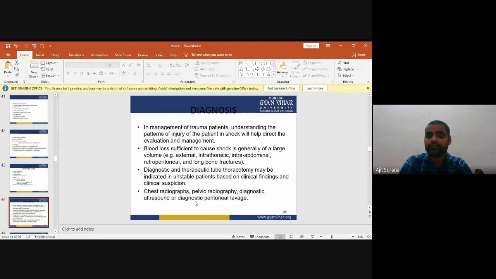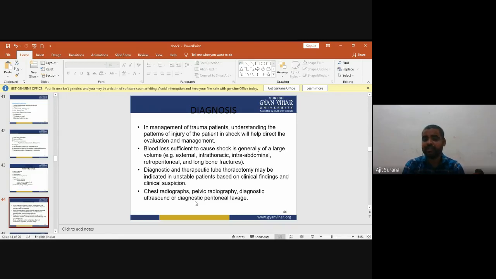Now, the blood loss sufficient to cause shock is generally of a large volume. Examples: external, intrathoracic, intra-abdominal, retroperitoneal, and long bone fractures.